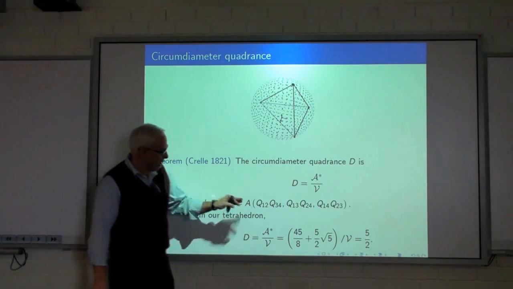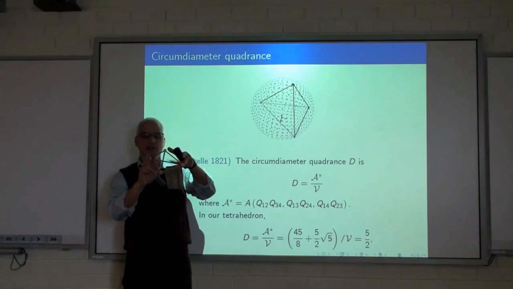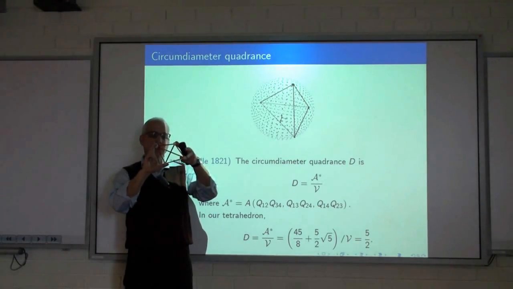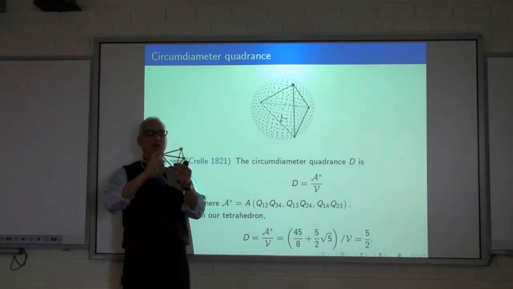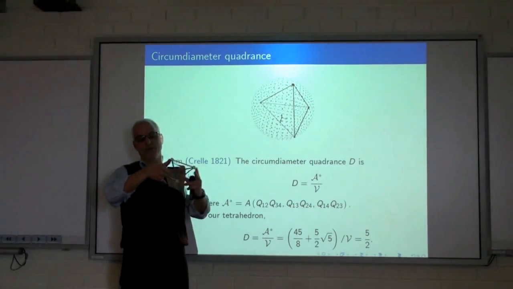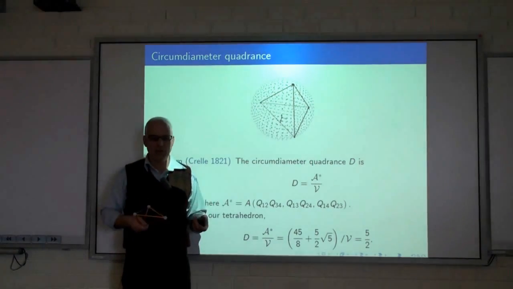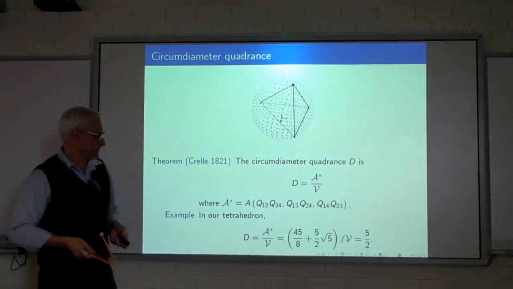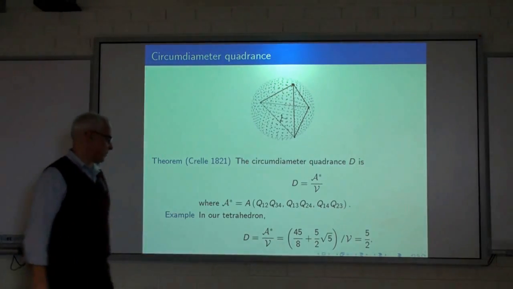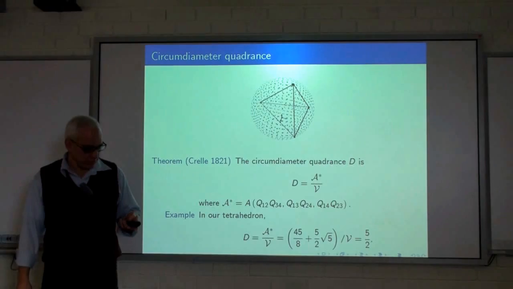A star is the quadrea of the triangle that you get by taking the quadrances of opposite edges and multiplying them. So you multiply those 2 quadrances, you multiply those 2 quadrances and those 2, you get 3 new numbers. You form a triangle with those 3 new numbers, and you calculate 16 times its area squared. That's the formula. And in our tetrahedron, you can work that out. It's 5 over 2.